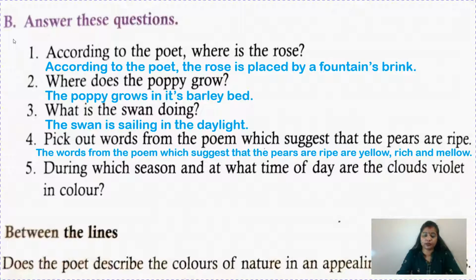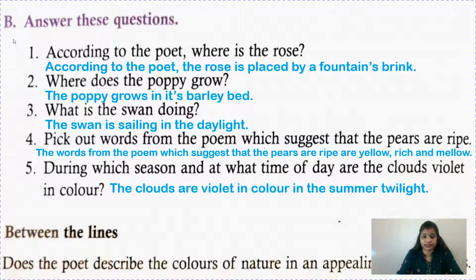During which season and at what time of day are the clouds violet in color? The clouds are violet in color in the summer twilight. Summer is the season and twilight is the time of day, children. Don't get confused. Here two questions are given, season and time. And children, when you write answers, take care that you pick some lines or group of words from the question only. See how I have written. You have to learn how to frame sentences according to the questions.